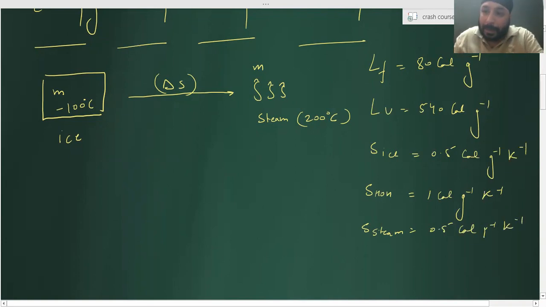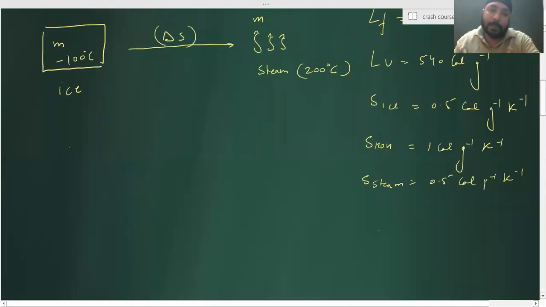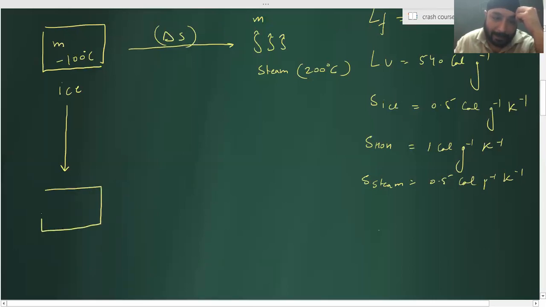Tell me, delta S is a state function or a path function? State function. So I'm dividing this overall process into multiple small steps. What are they? First, I'm converting ice at minus 100 degrees Celsius to ice at 0 degrees Celsius.